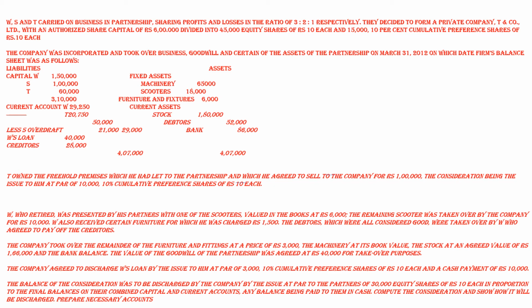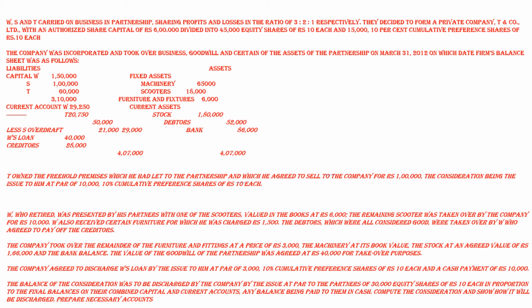Now the realization account. On the debit side, we will transfer the assets: to machinery 65,000, to scooter 18,000, to furniture and fixtures 6,000, to stock 1,80,000, to debtors 52,000, to bank 86,000, total 4,07,000.